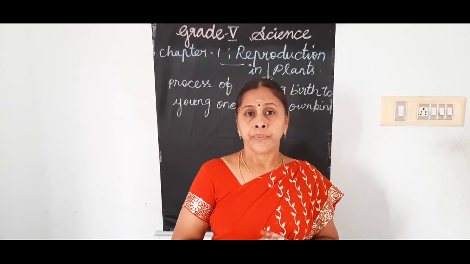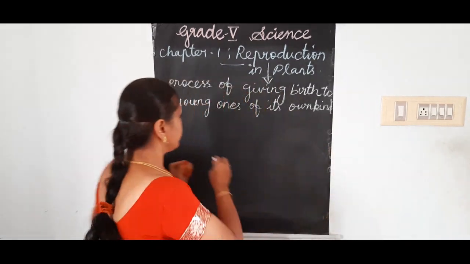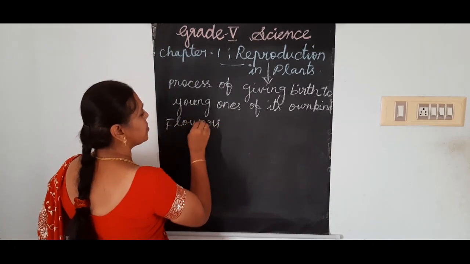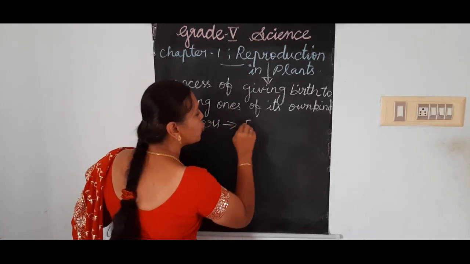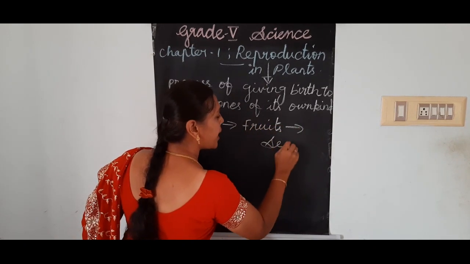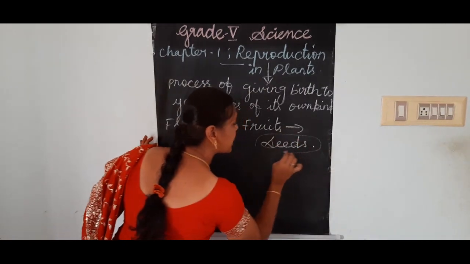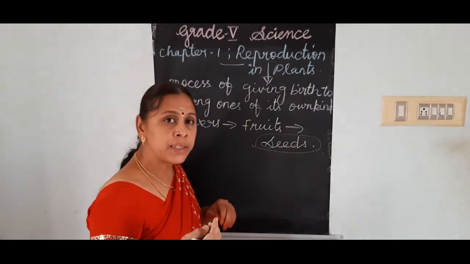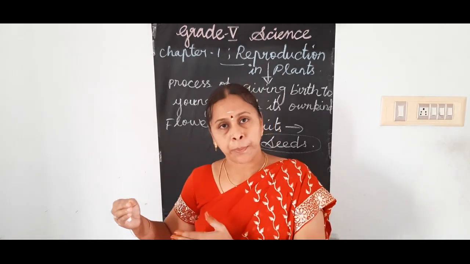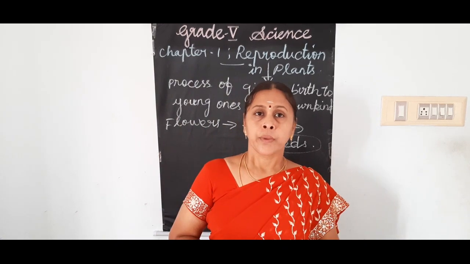Is it not? So inside the fruit, seeds will be there. So flowers will produce fruits. Then inside the fruits, what will be there? Seeds. With the help of these seeds only, the plants will produce their young ones or the new saplings. They can produce the new plant.